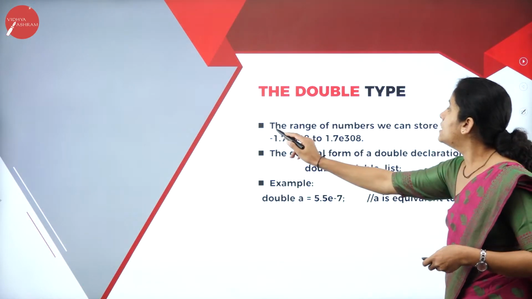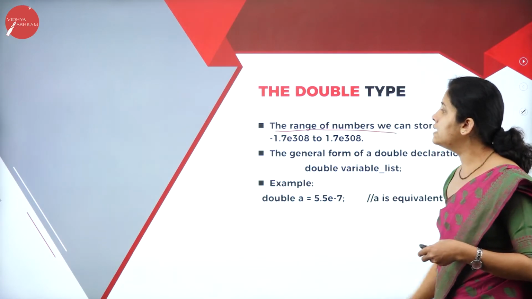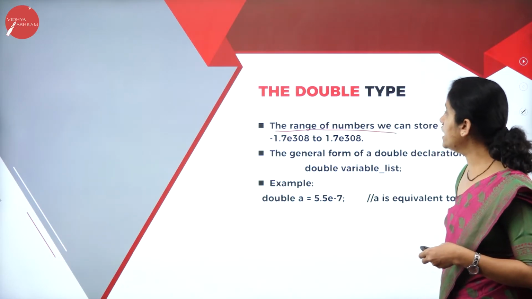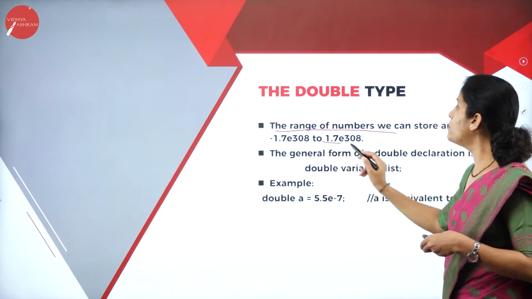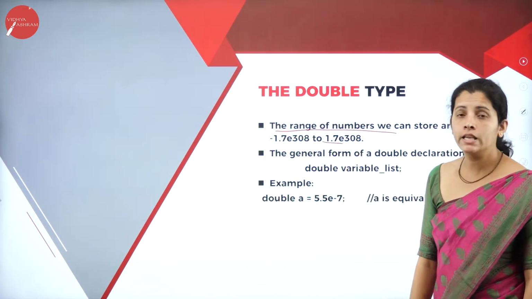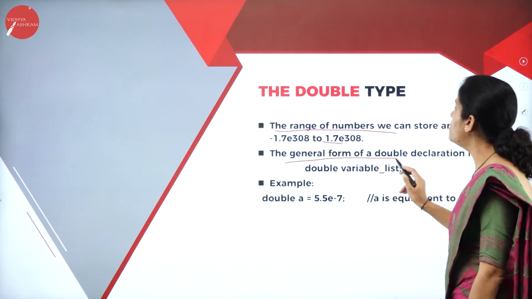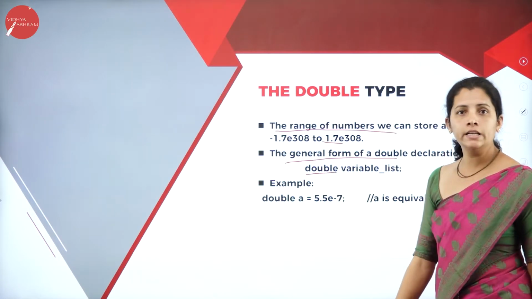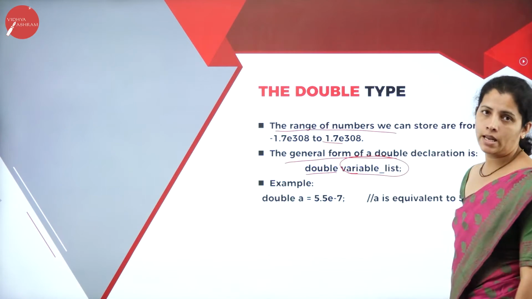Then the range of double type is minus 1.7 E308 to plus 1.7 E308. And the general form: first I'm going to write the data type and then declare the variables.